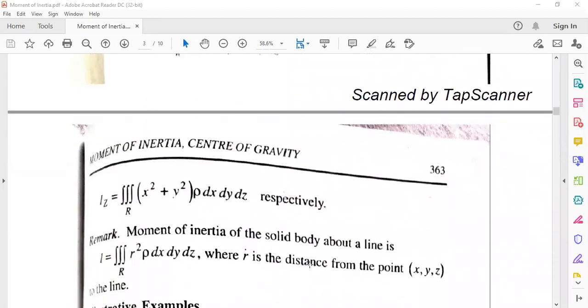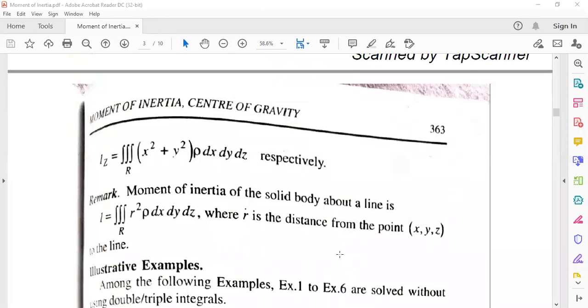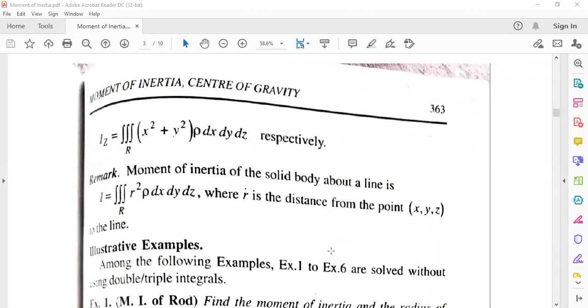Moment of inertia of the solid body about a line is I equal to triple integration of r square rho dx dy dz, where r is the distance from the point x, y, z to the line. So this moment of inertia should be calculated from a given line.